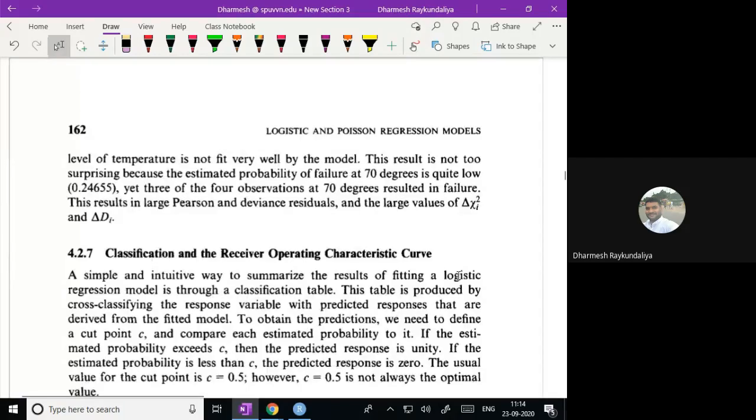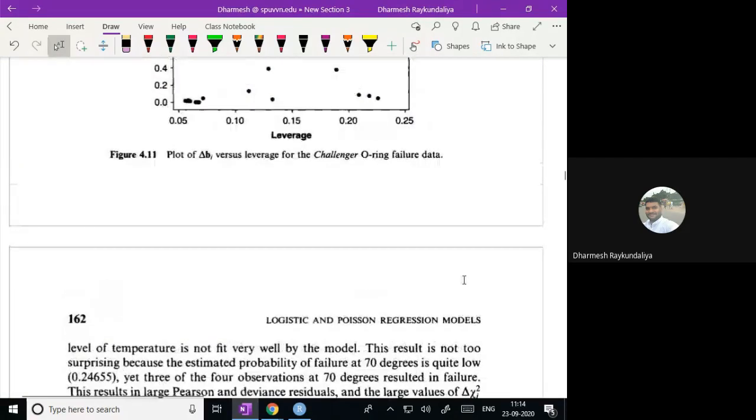In diagnostics, you have calculated the Pearson residuals, the deviance residuals, the hii, the predicted value, the difference in beta, the difference in chi-square, and the difference in deviance.